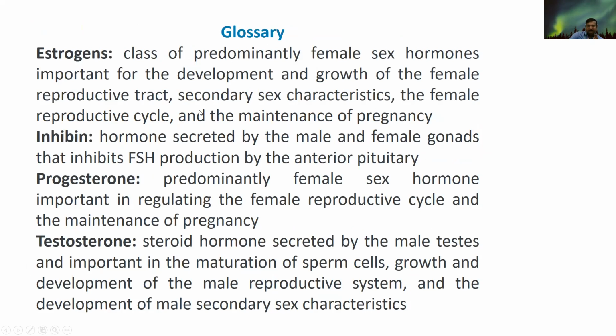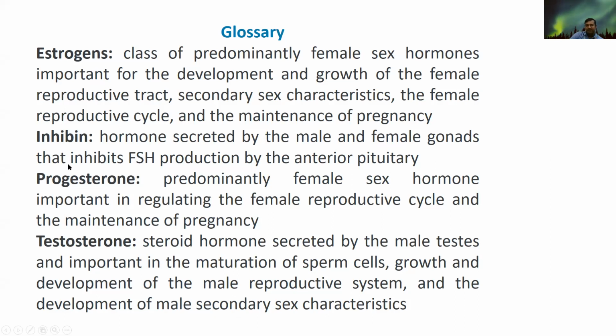At last, what is in the glossary? Estrogen is the class of predominantly female sex hormones, and they are important for the development and growth of the female reproductive tract, as well as secondary sex characteristics, the female reproductive cycle, and the maintenance of pregnancy.